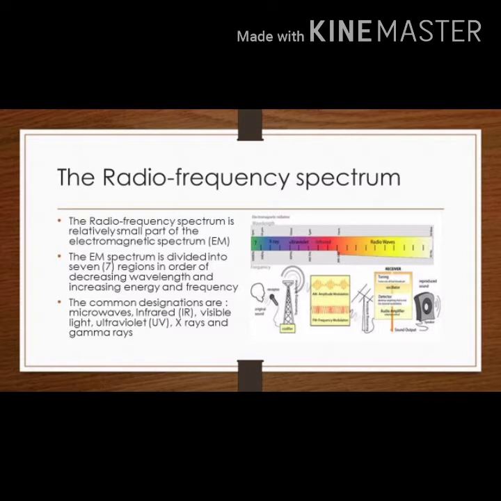The radio frequency spectrum is a relatively small part of the electromagnetic spectrum. The electromagnetic spectrum is divided into seven regions in order of decreasing wavelength and increasing energy and frequency. The common designations are the radio waves, microwaves, infrared, visible light, ultraviolet, X-rays, and gamma rays.